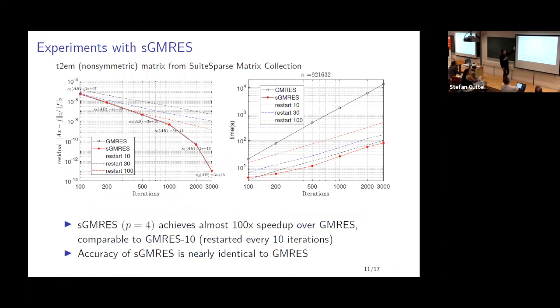And here's somehow the best example that we had, where we're solving a non-symmetric linear system. We're comparing GMRES with the sketched version, and also the restarted versions. Basically, the convergence is almost exactly the same as GMRES.